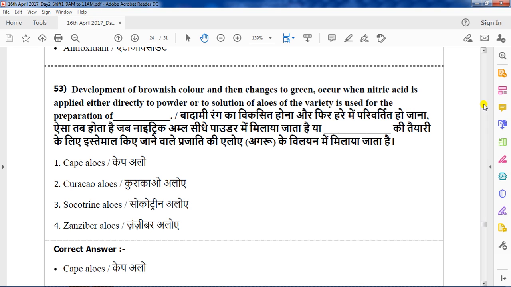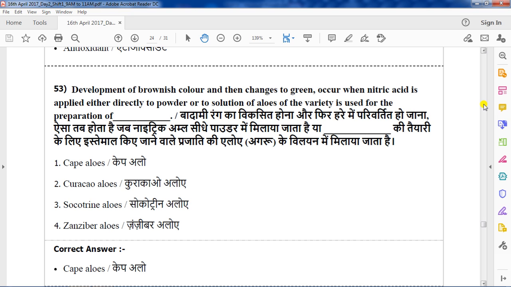So we will study each one. Cape aloe we already know. The second option, Curaçao aloe or Barbados aloe, forms a deep brownish color when treated with nitric acid. The third one, Socotrine aloe, forms a pale brown to yellow color.